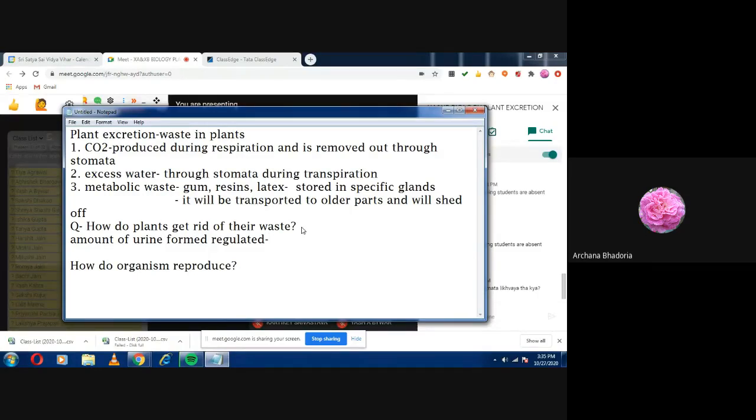Correct, correct. Very good. In the rainy season, the amount will be too much. In the winter season, it will be comparatively lesser. And in the summer season, you find it is very less. And the frequency of urination will also be according to that only. Okay, so why does this happen? Remember that it is because the kidney is helping in osmoregulation also.